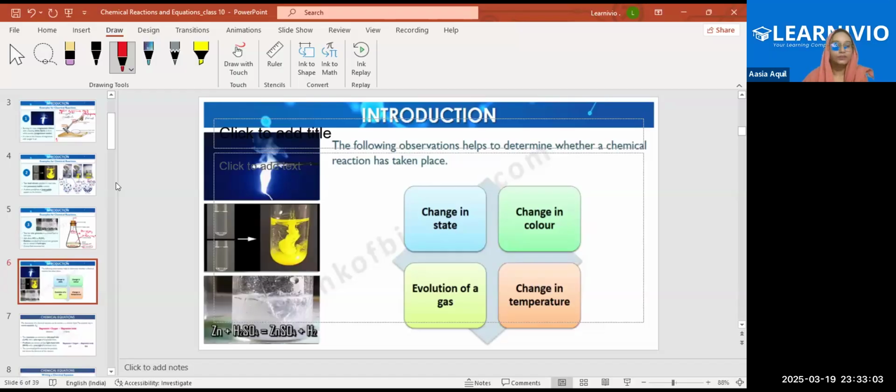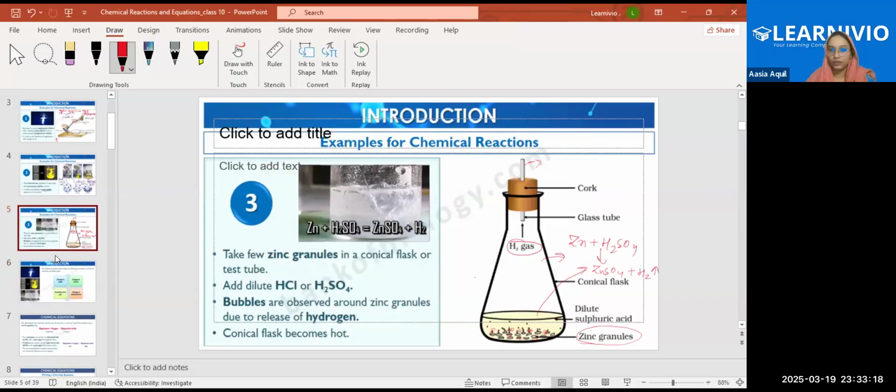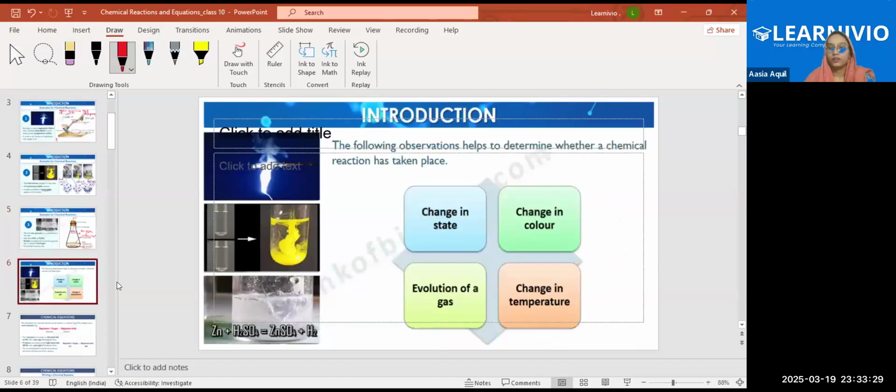So there are some observations that help you determine whether a chemical reaction has taken place or not. Like I said, we will see the evolution of gas, just like in this case, hydrogen gas is being evolved. That's how you can observe that the chemical reaction has happened. So there are some indications of a chemical reaction.